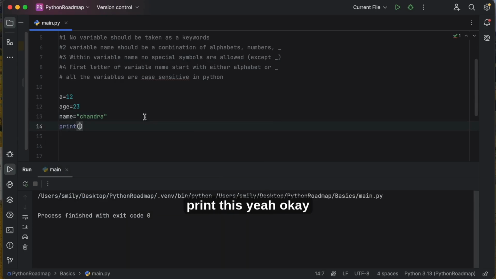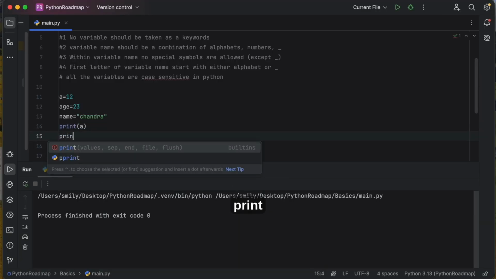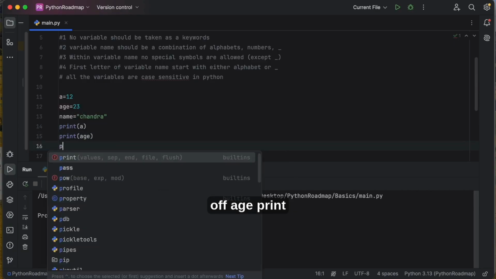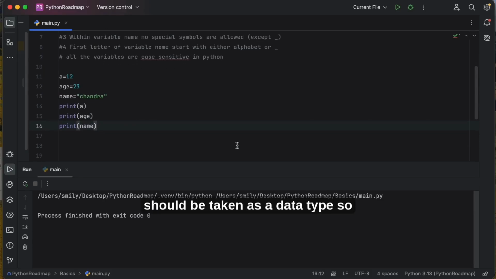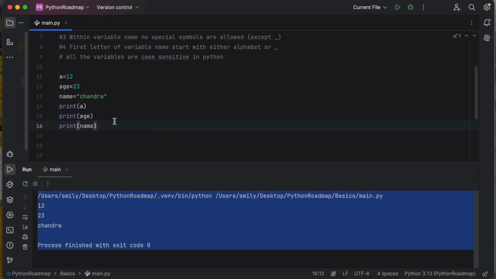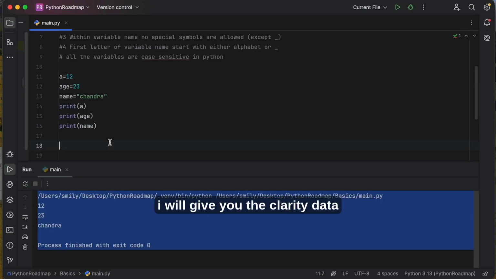Now try to print this. Print of age, print of name. No data type needs to be specified. You can directly run this. This is what Python does.